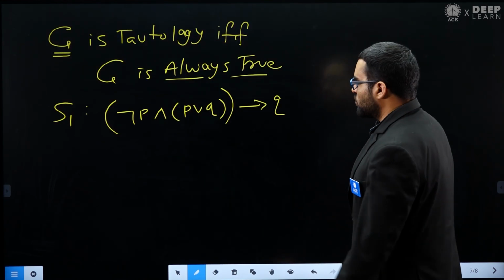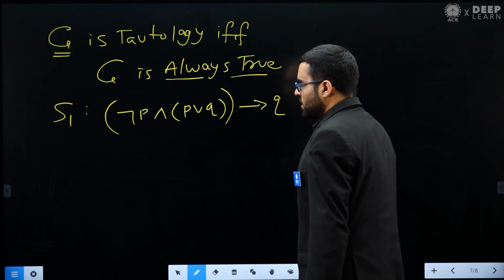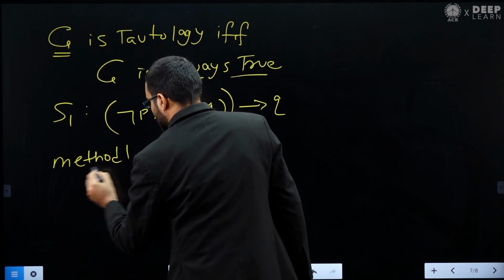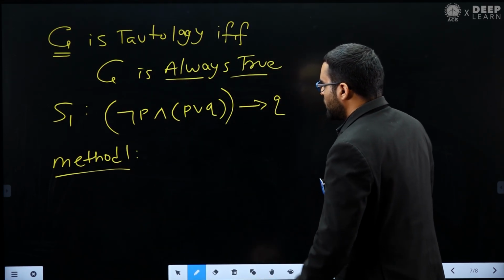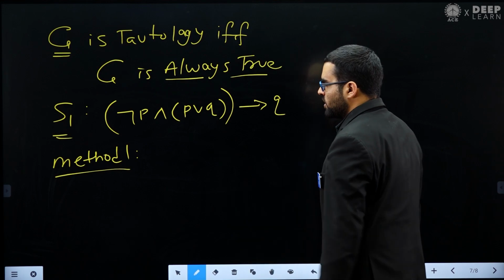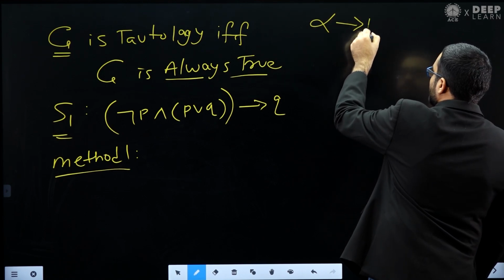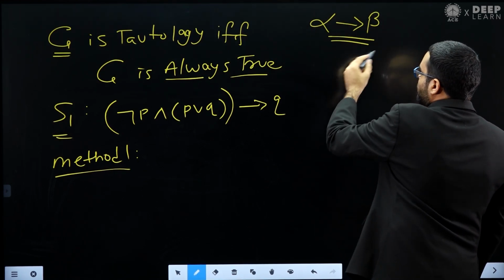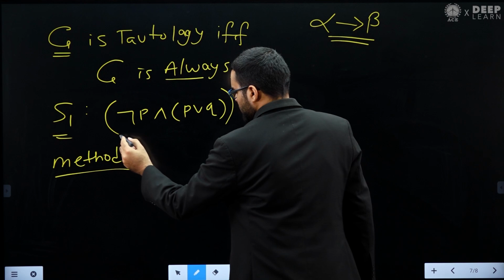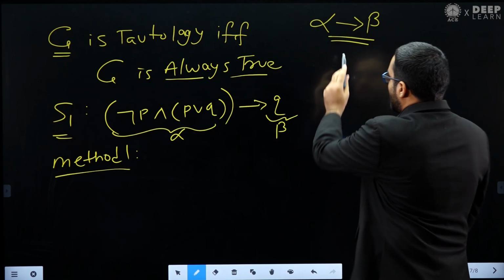Now let's see how to solve it. We can solve this question by many different methods. First I will solve it by a direct method, method 1. You can see this S1 is an implication statement. Implication formula means this is like alpha implies beta, and in S1 this is your alpha and this is your beta.